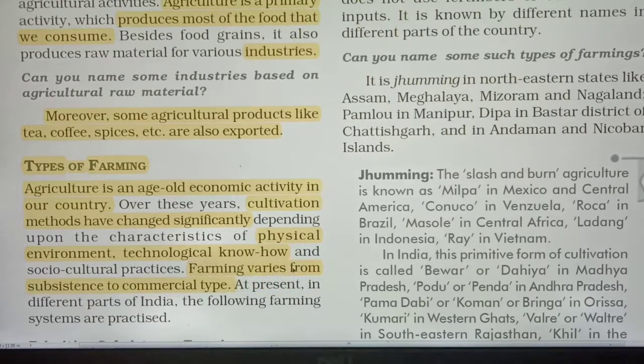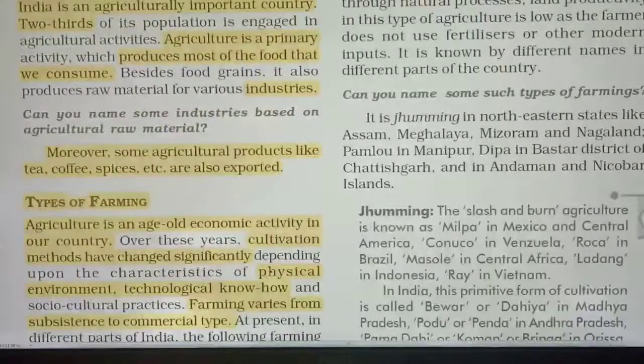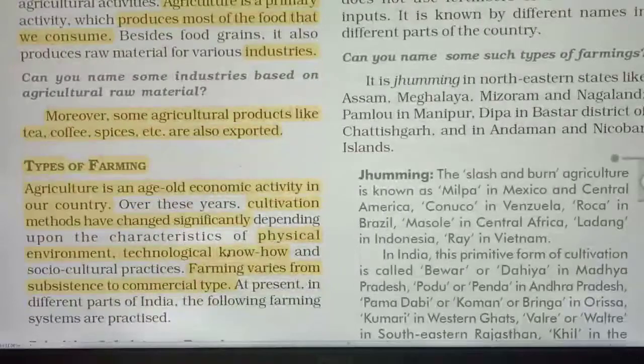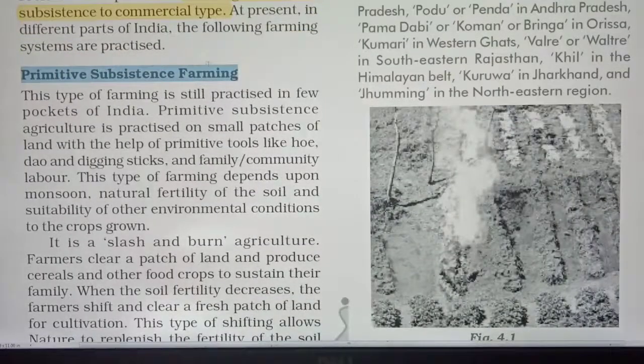Three types of farming are there. Number one, primitive subsistence farming. Number two, intensive subsistence farming. And number three, plantation. At present, in different parts of India, the following farming systems are practiced. I told you all three. Now let's see primitive subsistence farming, number one.